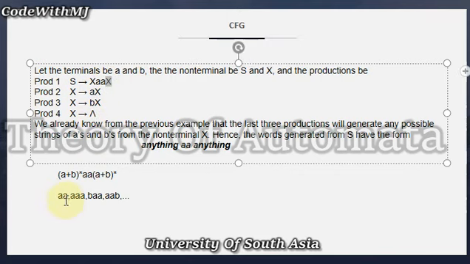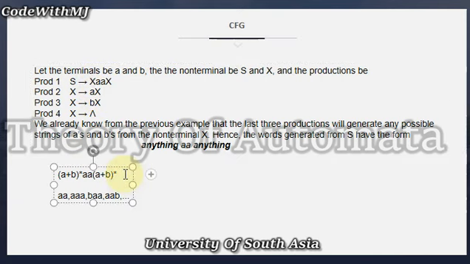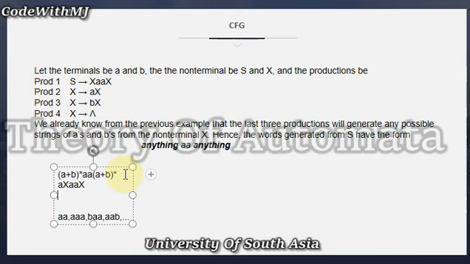Then we generate just double A. So in this S, replace the X with AX, so it generates AX double A X. Now replace both of the X with null, so it generates triple A.